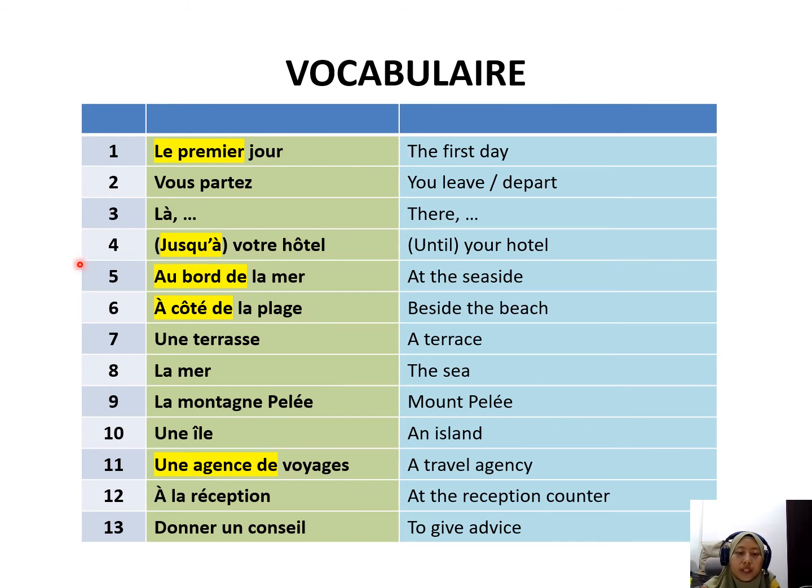The fifth one, au bord de la mer. 6, à côté de la plage. 7, une terrasse. 8, la mer. 9, la montagne pelée. 10, une île. 11, une agence de voyage. 12, à la réception. 13, it is donner un conseil.